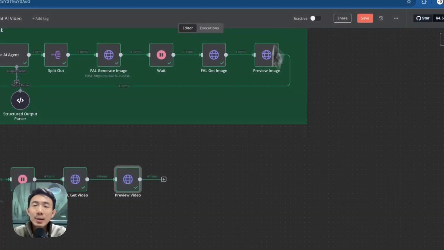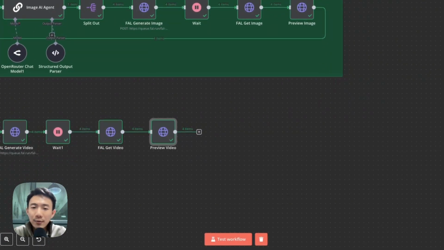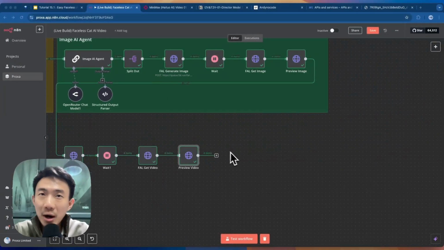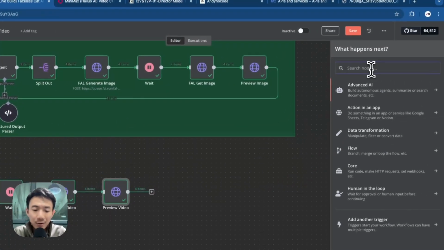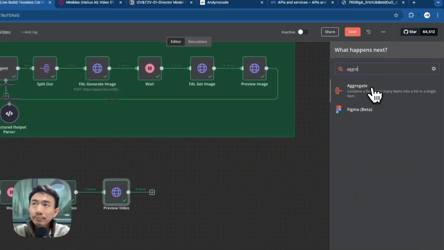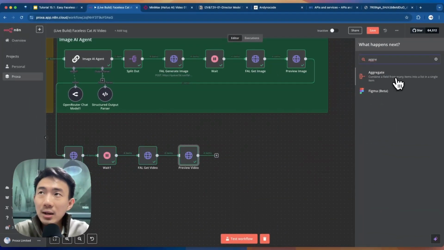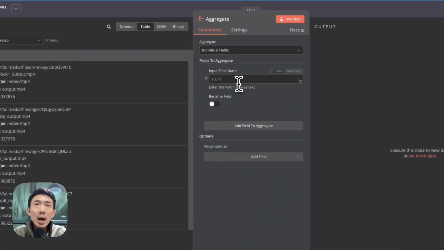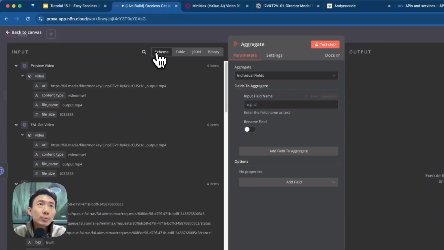Great. And then we are going to have another node. Because we have split out everything, it's time for us to aggregate and combine everything. This one: combine a field from many items into a list in a single item. We are going to choose individual items, click schema, and then choose video URL.